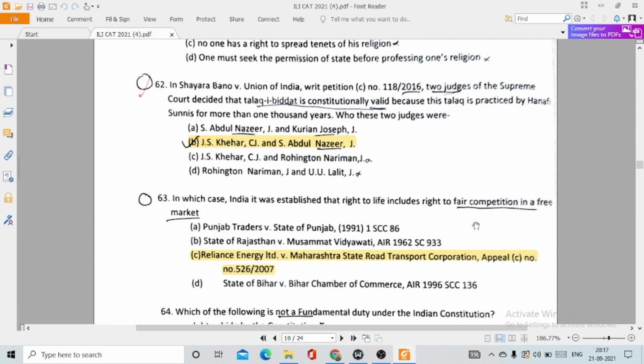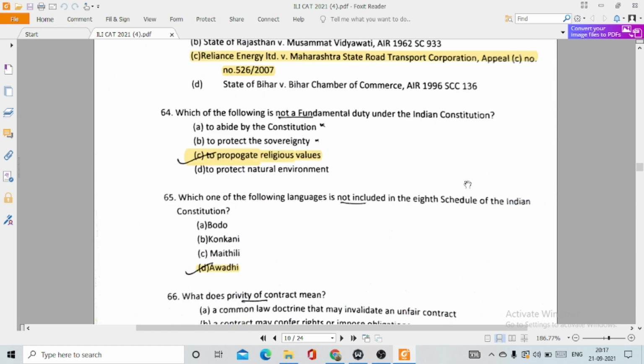63. In which case in India was it established that the right to life includes the right to fair competition in a fair market? This is option number C, Reliance Energy Limited versus Maharashtra State Road Transport Corporation. 64. Which of the following is a fundamental duty under the Indian Constitution? This is option number C, to propagate religious values.